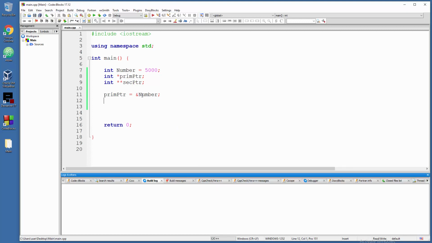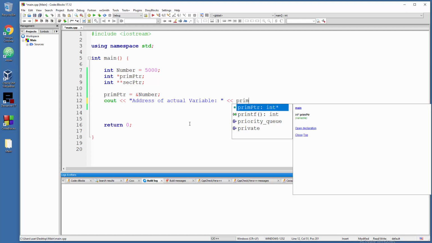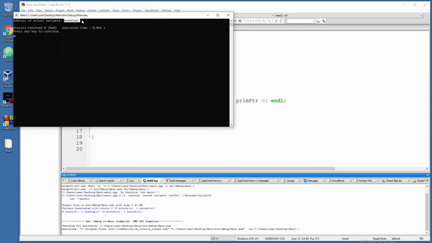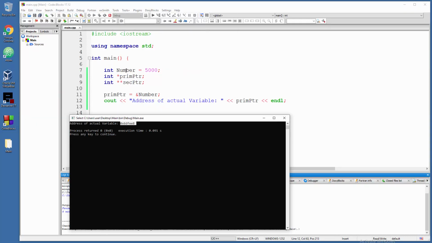Okay, this is cool. And let's actually print that immediately, like the address of the actual variable, the primary container basically. And how to print it? Well, primary PTR and end line. So let's run this to see what's up. And there you go, you have the physical address of this variable here.